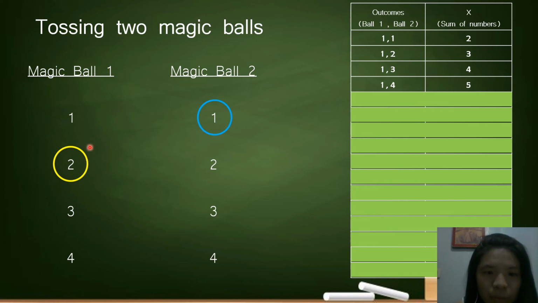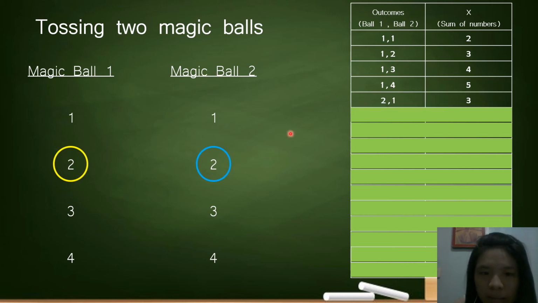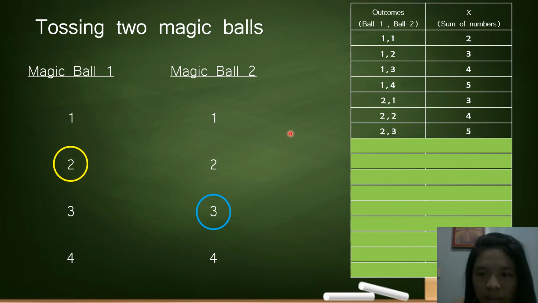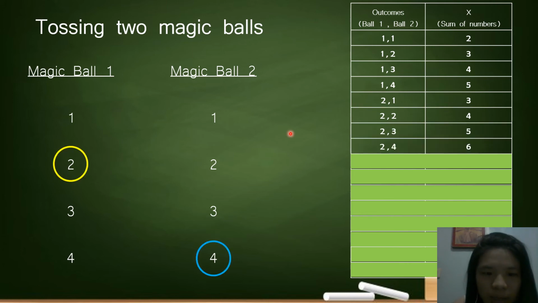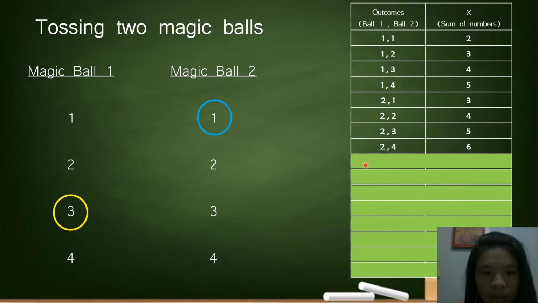Okay, on the fifth one, on magic ball 1 after tossing it we can get 2, and on magic ball 2 we can get 1. So 2, 1, that is 3. 2, 2, that is 4. 2, 3, that is 5. 2, 4, that is 6. So, nakakasunod ba? Next is 3, 1.